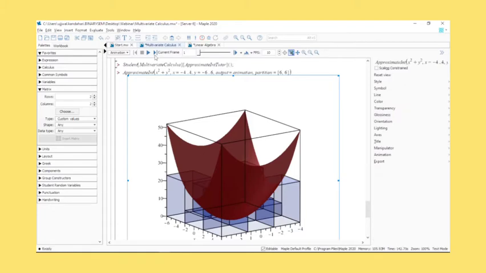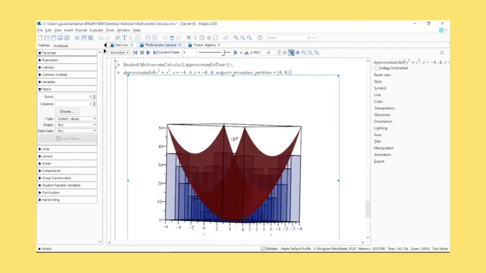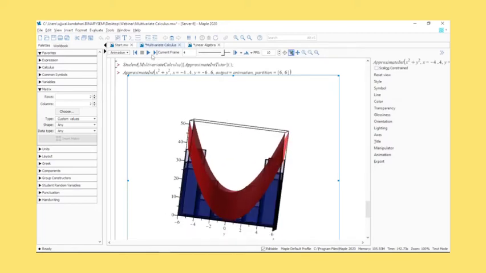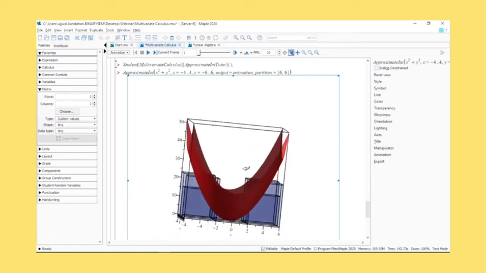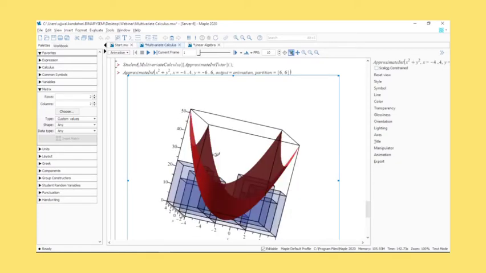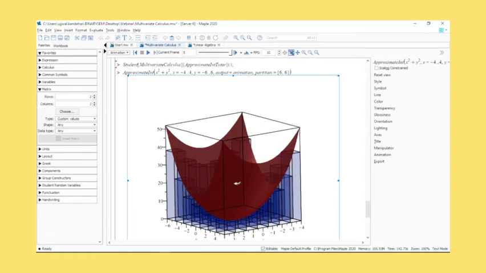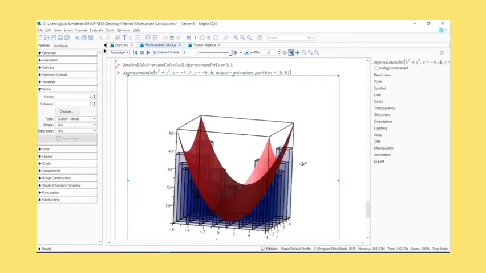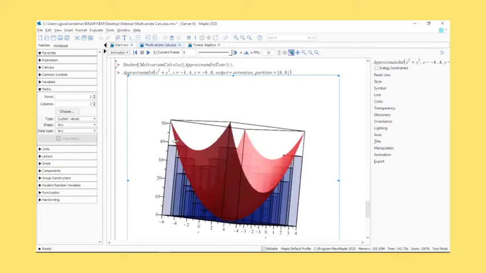So you can run the animation and it will be able to visualize how. Let's go back. Let's move one frame at a time. So you can see what happens when the partitions are fewer, and when we start moving to different iterations, what do we get? And we've gone to 5, and it's a pretty good approximation. We've made it to 6 partitions. We will be able to see all that.